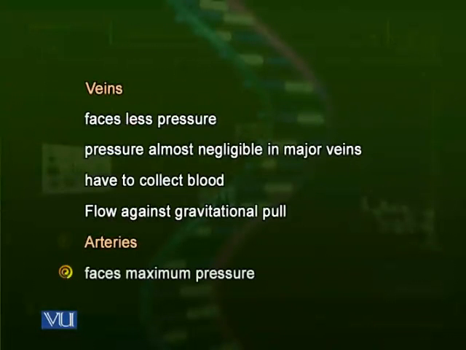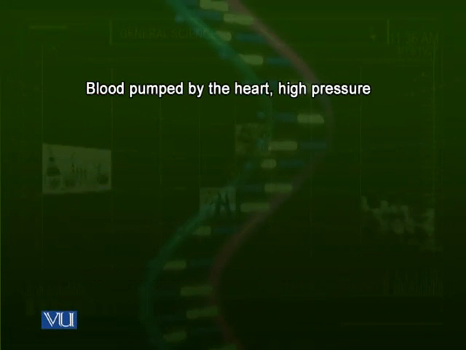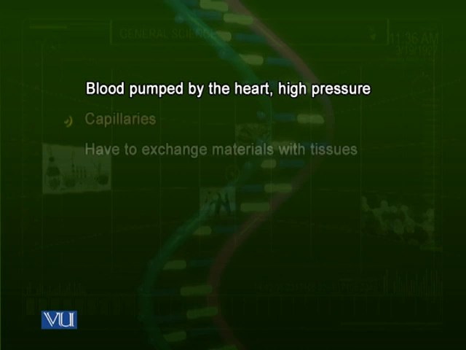The arteries face maximum pressure. They have to distribute blood. Blood is pumped by the heart, so it is at high pressure. So they are thick-walled, and veins are thin-walled. Arteries don't need valves. Veins need valves to regulate the blood flow. Capillaries have to exchange materials with the tissues, so they are simply one cell thick and very, very small.